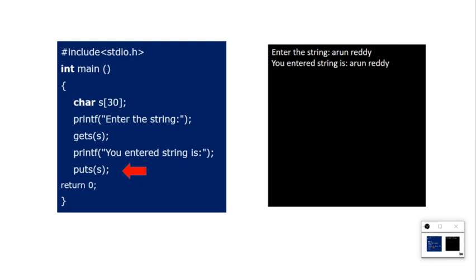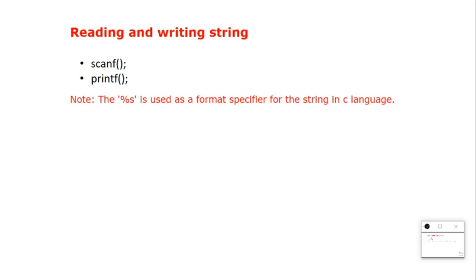Okay, so let us see next, reading and writing. Again we have scanf and printf. Scanf and printf are used for all types of data types. Gets and puts we can use only for strings, but scanf and printf we can use for all the data types. Specifically, if you want a string, we use %s. Yes, note, that's why I have given it in the note: %s is a format specifier for the string in the C language.